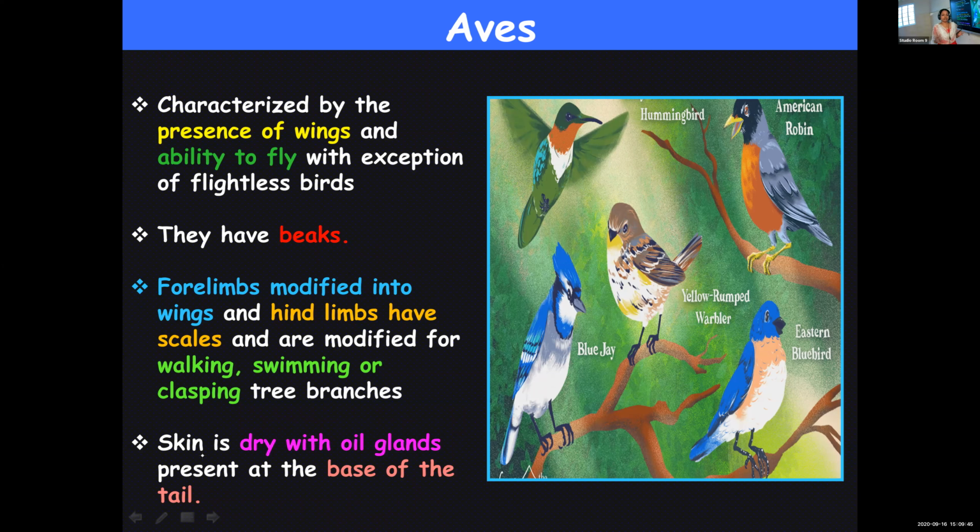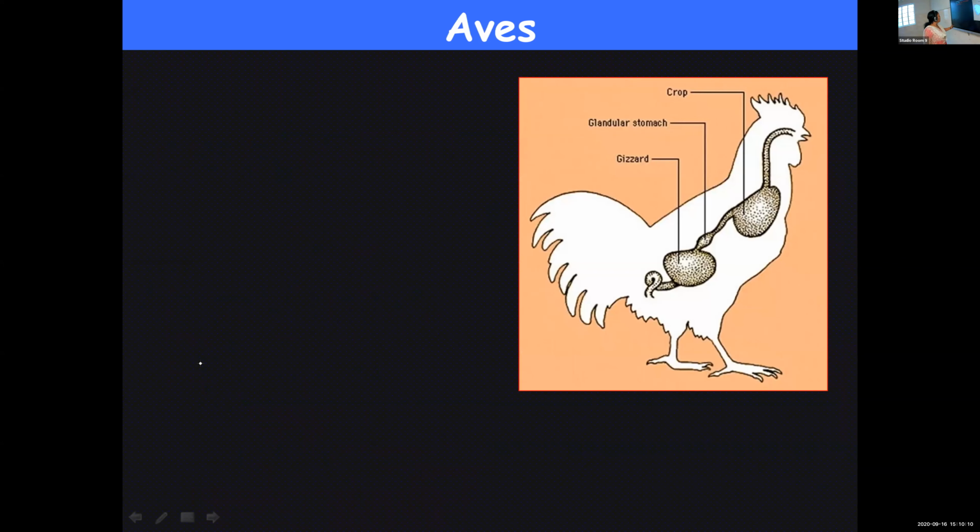very supple and soft. So the main function of these oil glands is to secrete the oil and make their body waterproof, especially the feathers, because if they get wet with water, it will prevent them from flying. They won't be able to fly. So to a certain extent, these oil glands will help them to keep their body waterproof, and they are present at the base of their tail. So once again, we will see all these points.